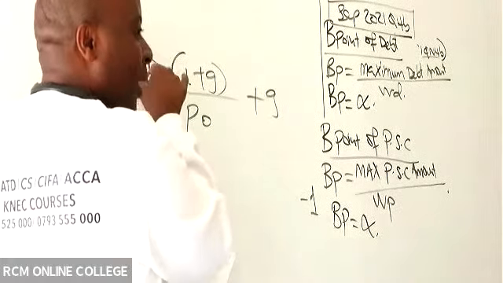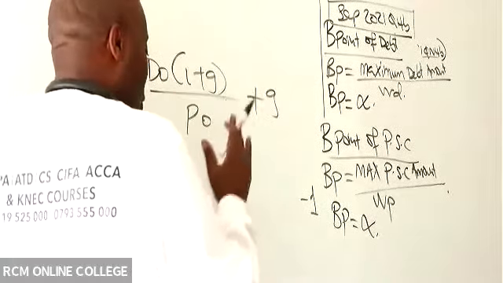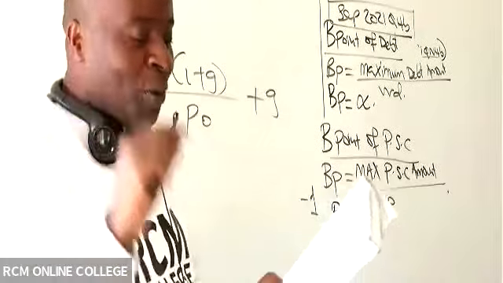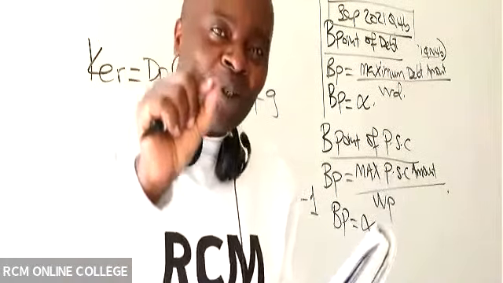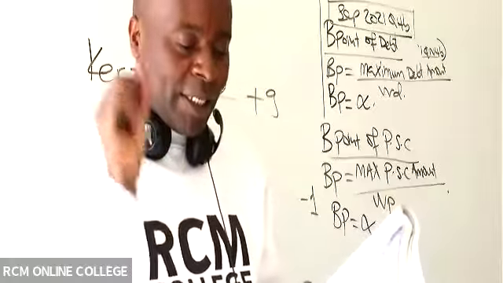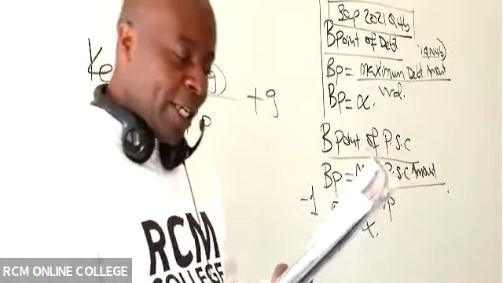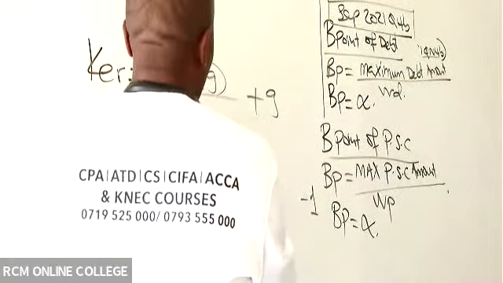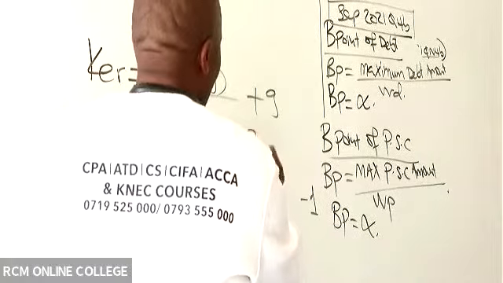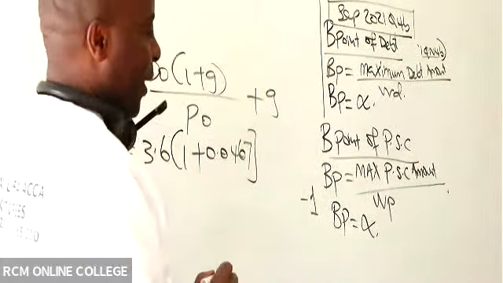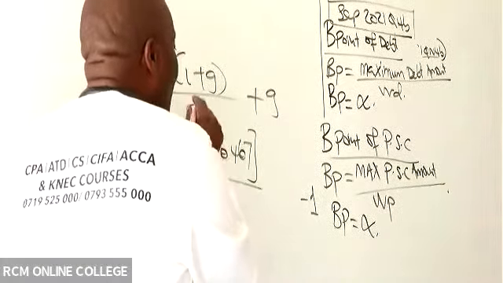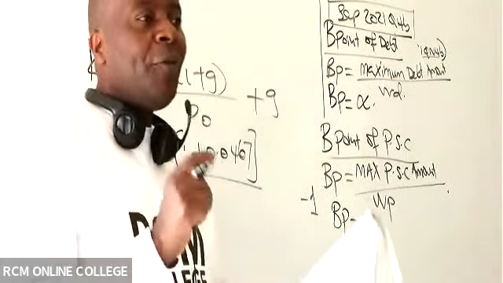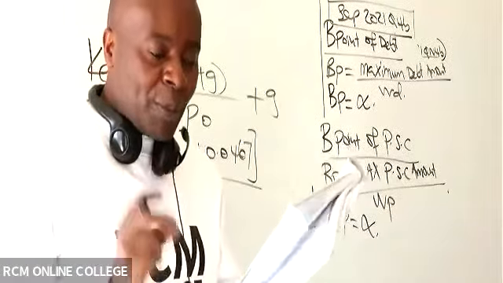When I come to the formula, use the most recent, because it is forward ever, backward never. We only use those old dividends for purposes of computing g. Otherwise, it is forward ever, backward never. D0 into 1 plus growth rate, which we got as 0.0467, over P0. P0 is the current market price per share.